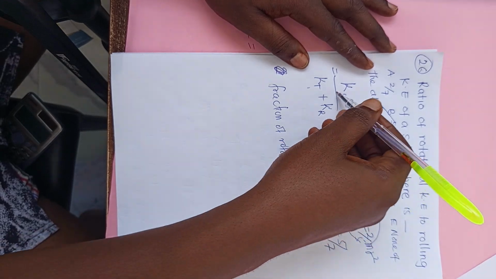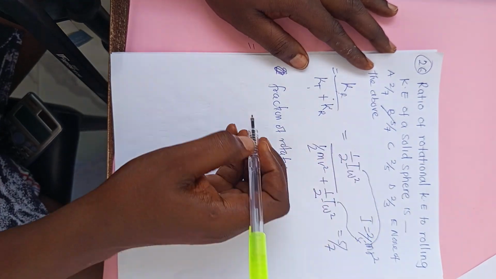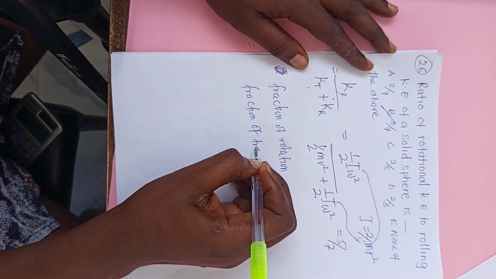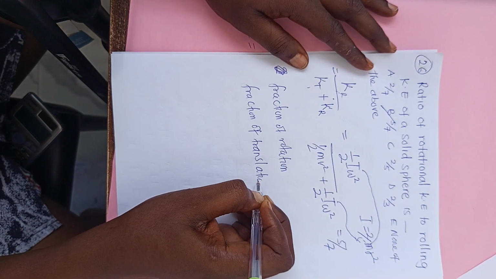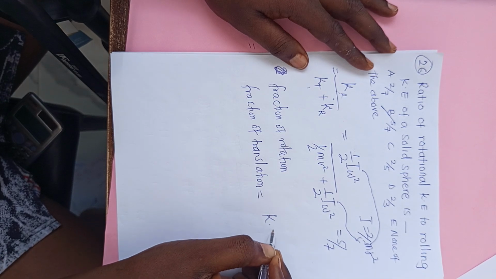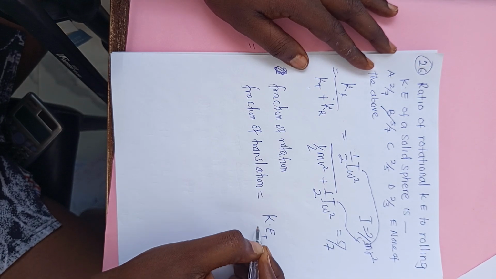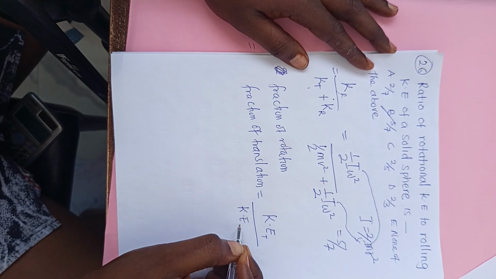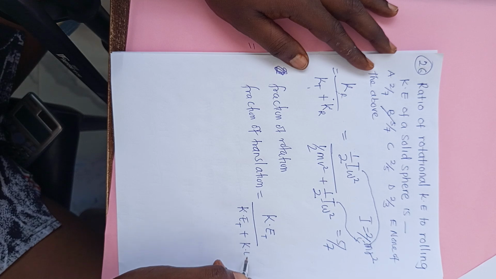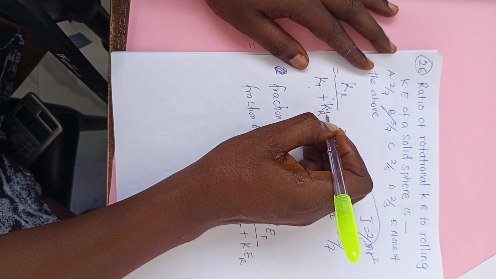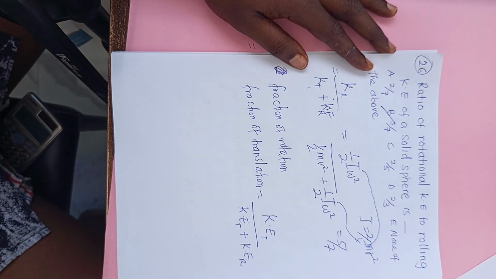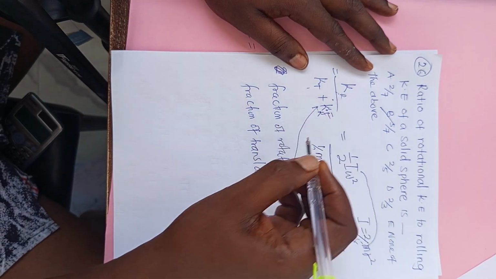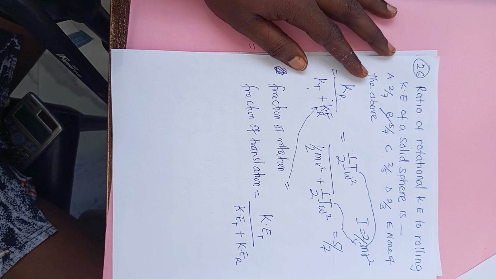The answer, fraction of rotation, is what we have just solved, the same formula. But if I say fraction of translational, calculate the fraction of translational. It will be translational kinetic energy over the total kinetic energy, which is translational plus kinetic energy of rotational motion. So that will give us the total. In case you are asked, this one is the same thing as fraction of rotation.